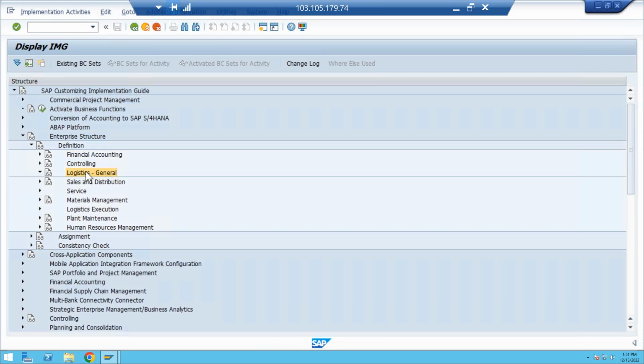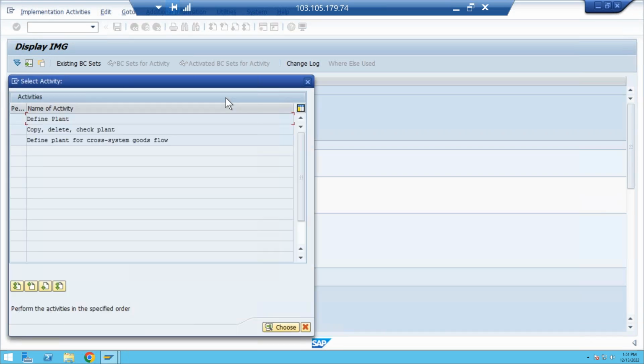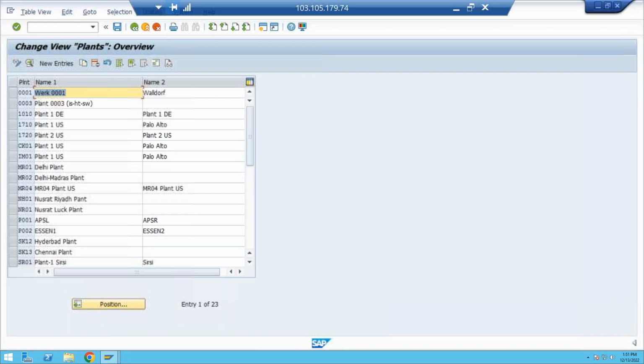In logistics general, we have define, copy, delete, check plant, and define plant. Here let me create a new plant. The nomenclature should not be repeated, right?